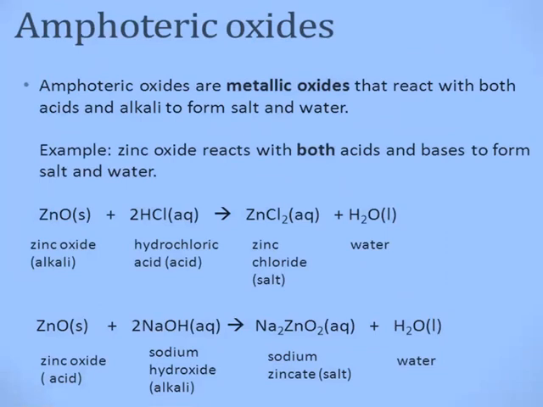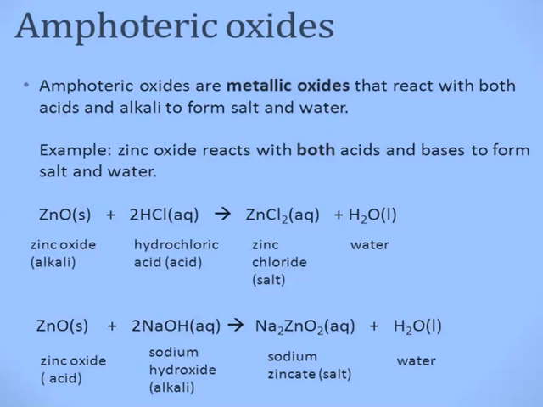In that condition, the metallic oxide not only behaves like a basic oxide but also acts like an acidic oxide. For example, zinc reacts with oxygen forming zinc oxide. The metallic oxide, zinc oxide, reacts with both acids as well as bases to form salt and water.